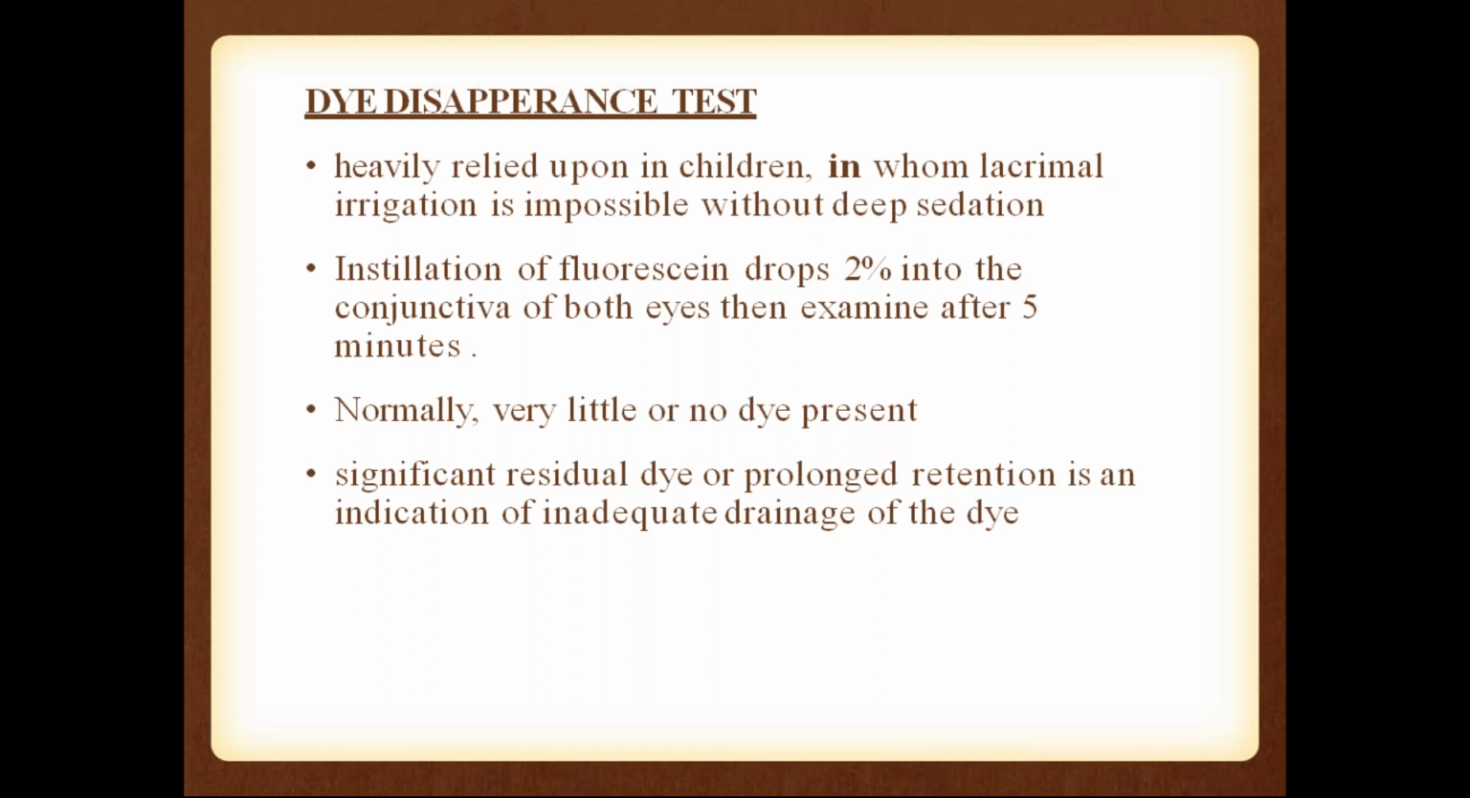and we have to examine after 5 minutes. Normally very little or no dye is present, because the dye, along with the tears which are produced, is washed away through the puncta. After 5 minutes usually there will be no dye, but sometimes a little bit of dye is okay. But if there is prolonged retention of the dye, then because tear production is normal, the dye is not being drained along with the tears, so we can say there is inadequate drainage of tears in that particular baby. If the dye doesn't disappear, there is some problem with the lacrimal system.